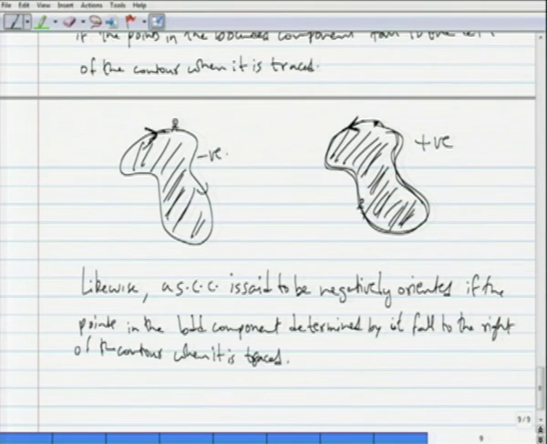Okay. So, that is negative and positively oriented simple closed contours.